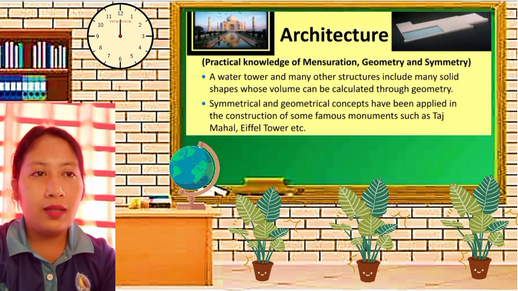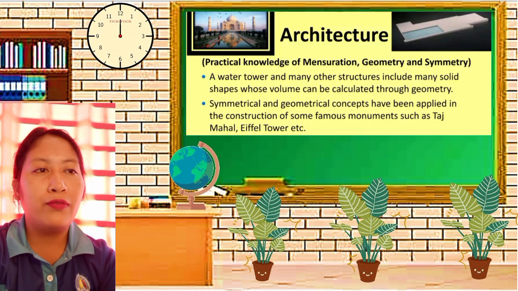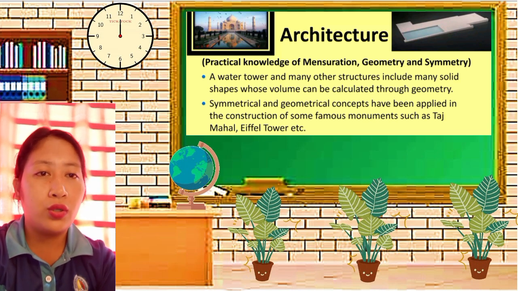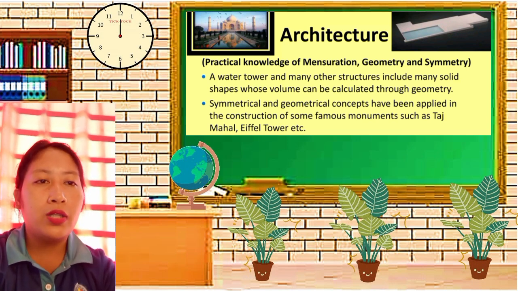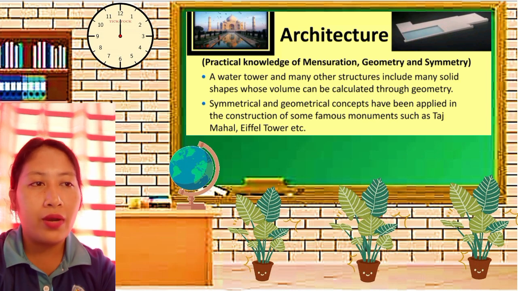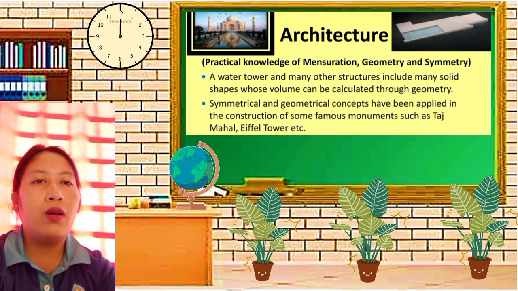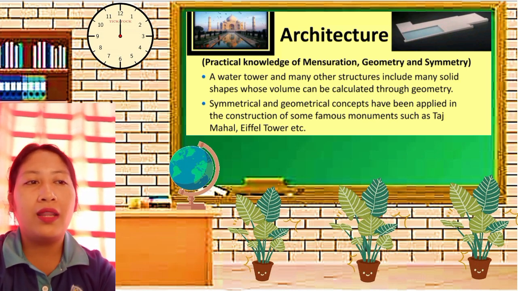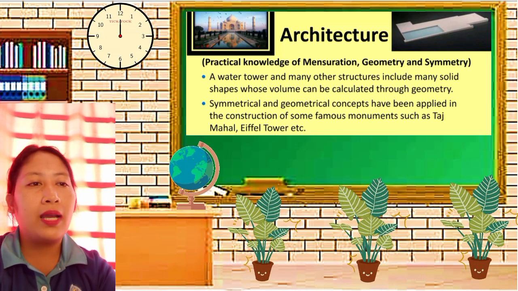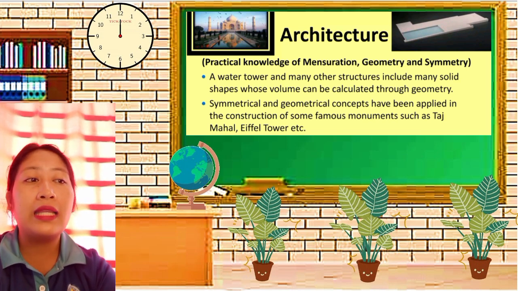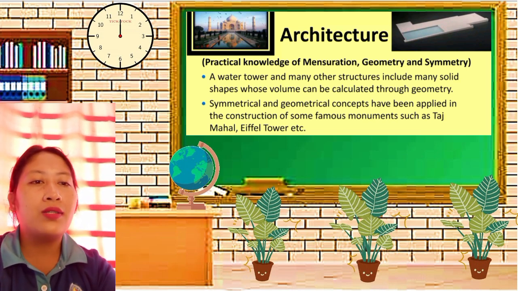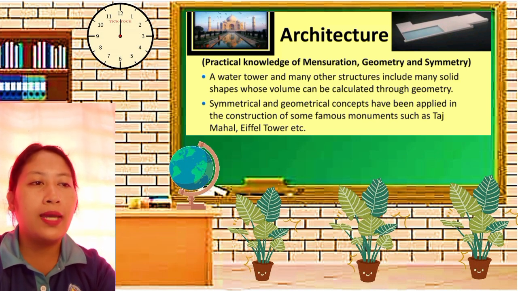So next is architecture. The use of math in architecture is that we will be able to know the practical knowledge of mensuration, geometry, and symmetry. A water tower and many other structures, including many solid shapes, have volumes that can be calculated through geometry. For example, symmetrical and geometrical concepts have been applied in the construction of some famous monuments.